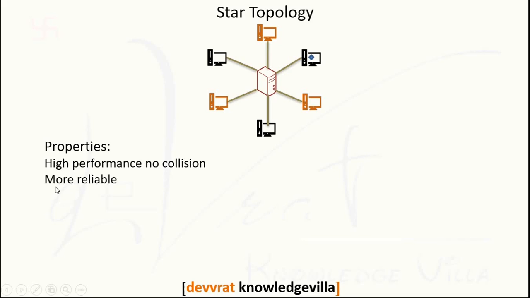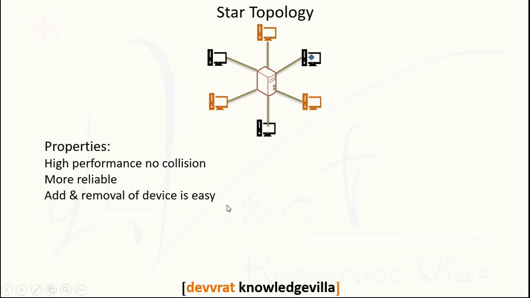Now we can say that it is more reliable. Why? Because there is a one-time investment of one powerful system like a hub or switch, and for the remaining part there is a particular separate link with all other devices. So there is less chance of any type of error or failure. So definitely a star network will be more reliable.